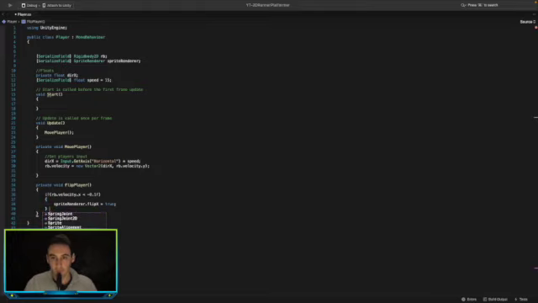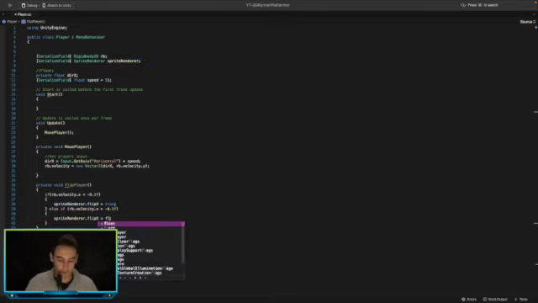Else if, just copy this: the x value of the velocity of the rigid body is greater than this value, then we don't want to flip it, so let's put false.